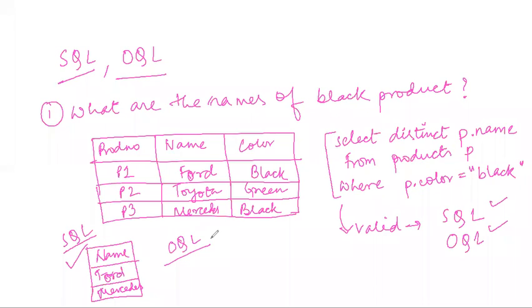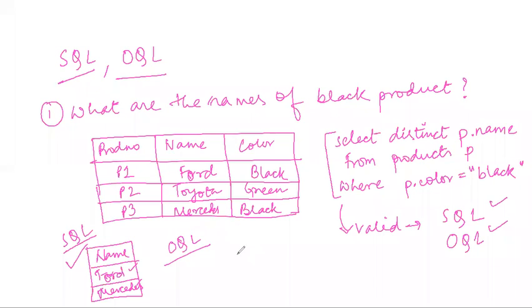Now, in case of object query language, the same thing is there, but a little twist happens. Since this Ford and Mercedes have different names, they will be considered as different objects, because every person is a different object to you, right? So everything with a different name is a different object.